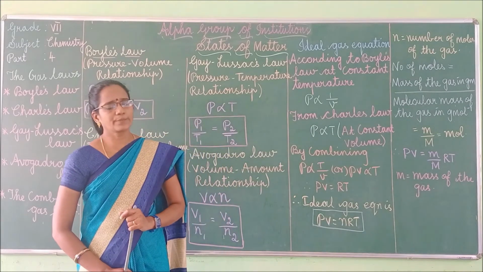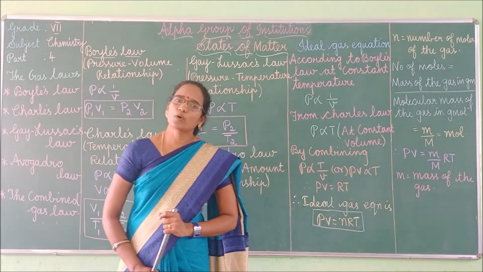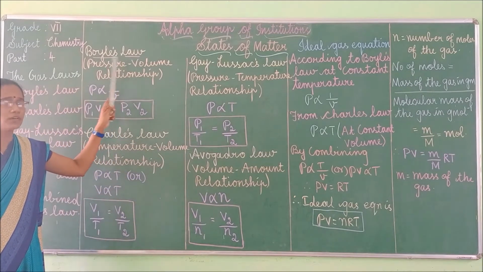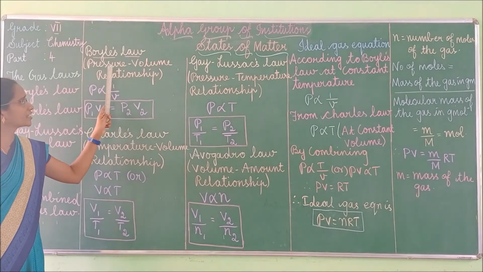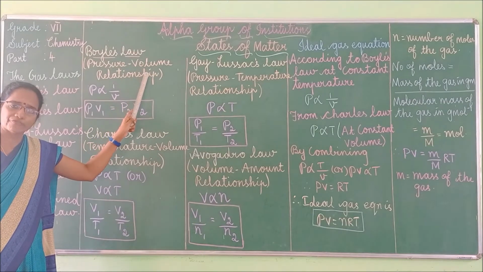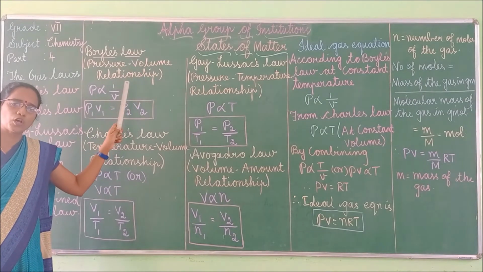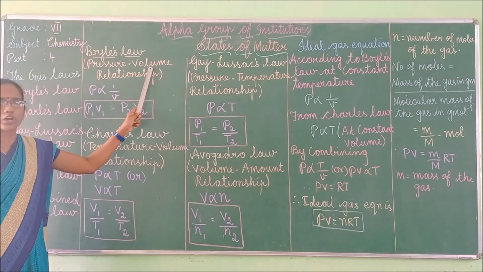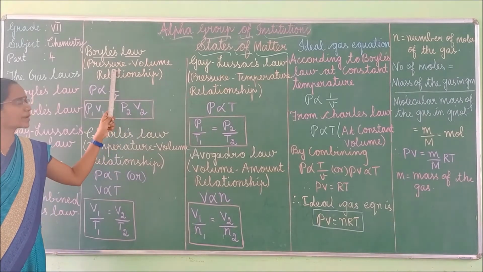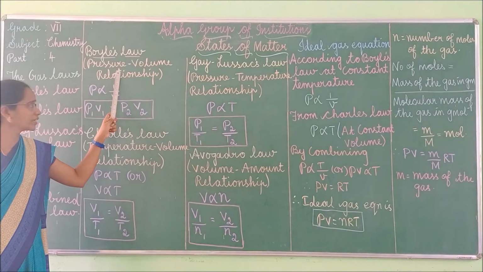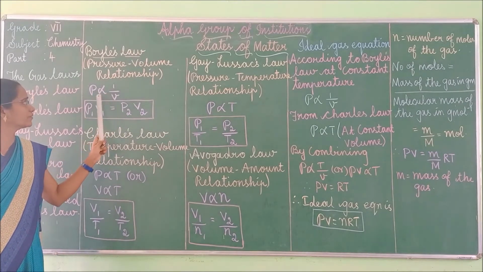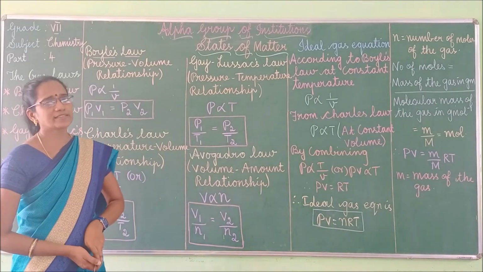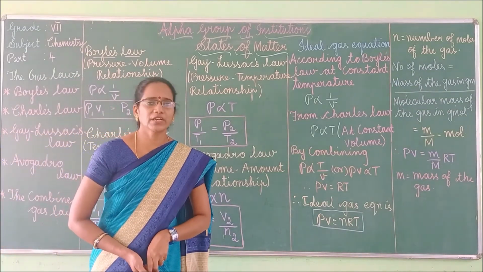State Boyle's law. It's an important 2-mark question. Boyle's law gives the relationship between pressure of the gas and volume of the gas. Boyle's law states that at constant temperature, the volume of the gas is inversely proportional to the pressure of the gas. Hence P is inversely proportional to 1 by V, where P is the pressure of the gas and V is the volume of the gas.